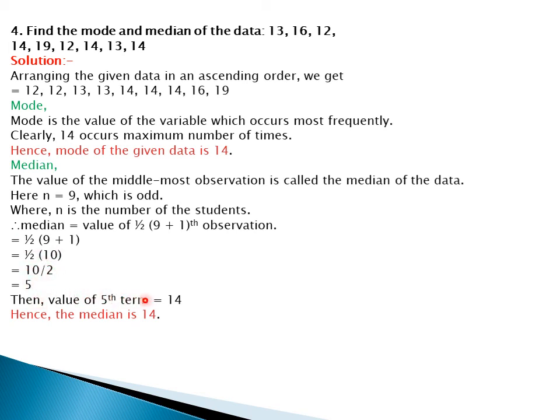Then the value of the fifth term is equal to 14. We got the median value as the fifth observation: first term, second term, third term, fourth term, fifth term. So this is the fifth term. Fifth is the middlemost term. This is called the median. So median is equal to 14. Hence the median is 14. The value we obtained for the median is 14 and the mode is 14. Both are the same. Hope it is clear to you.